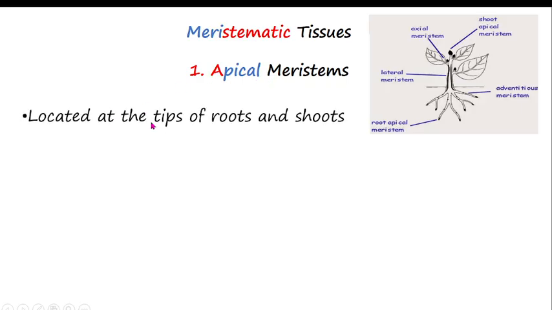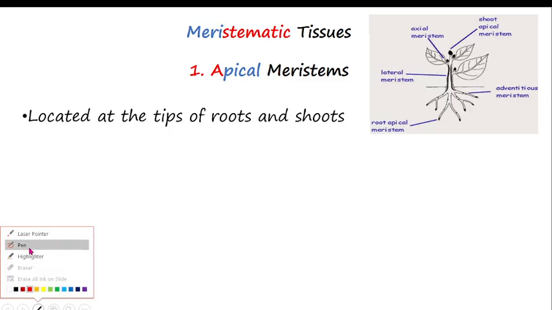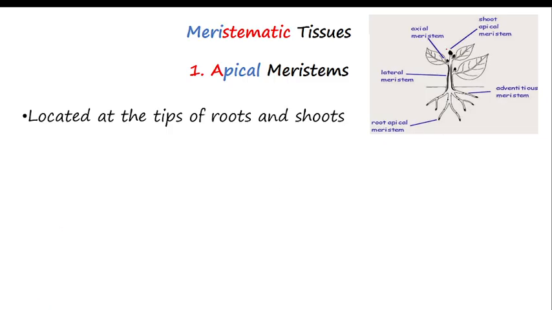They are located at the tip of the roots or shoot. When we say tip, this is the tip here, or this is the tip here. So apical meristem is the tissue which is located at the tip of the roots and at the tip of the shoot. Maybe I can take a pen to show you. At the tip of the shoot is here, this is called apical meristem. Now at the tip of the roots, here, this is what we call apical meristem.